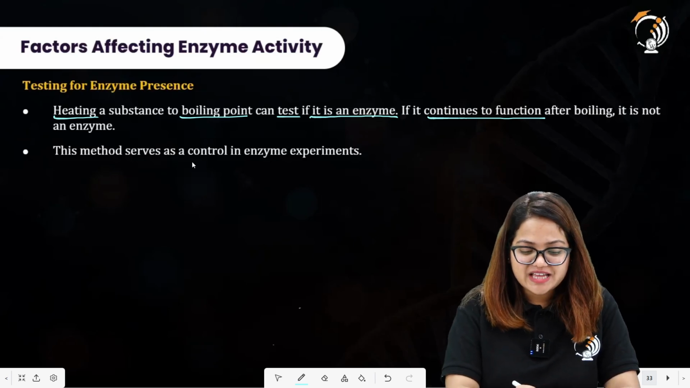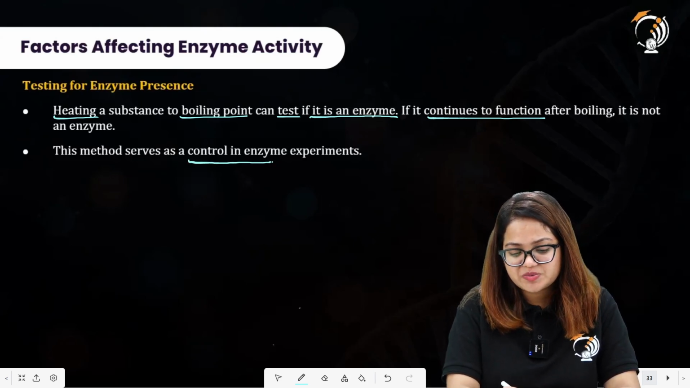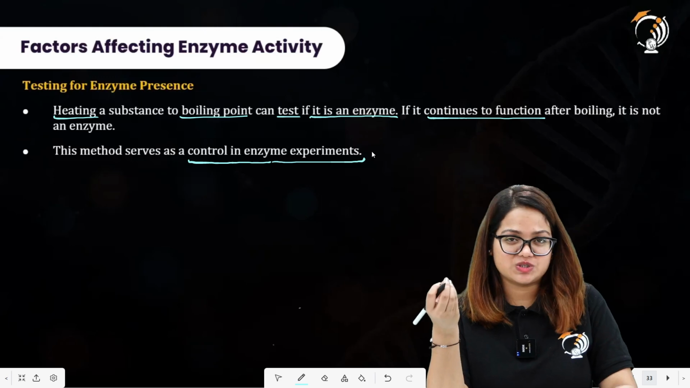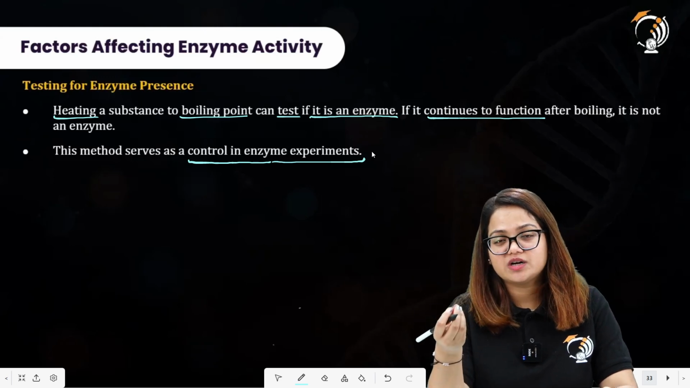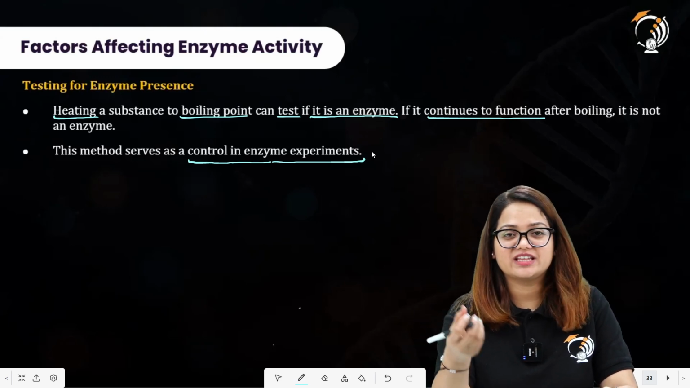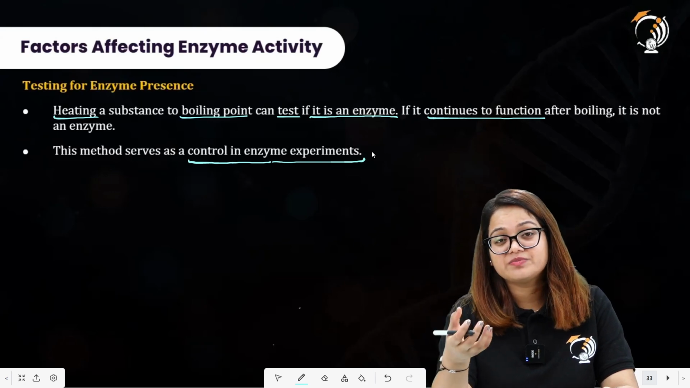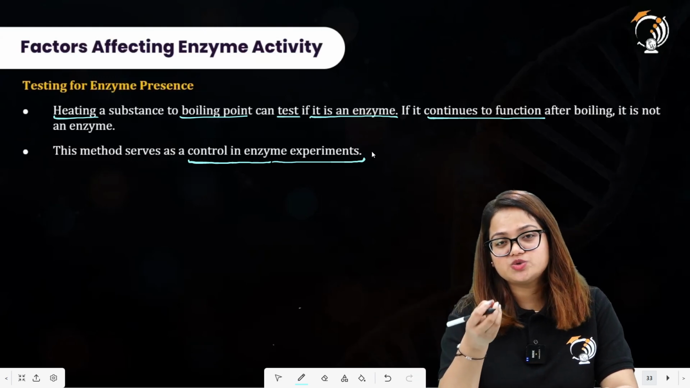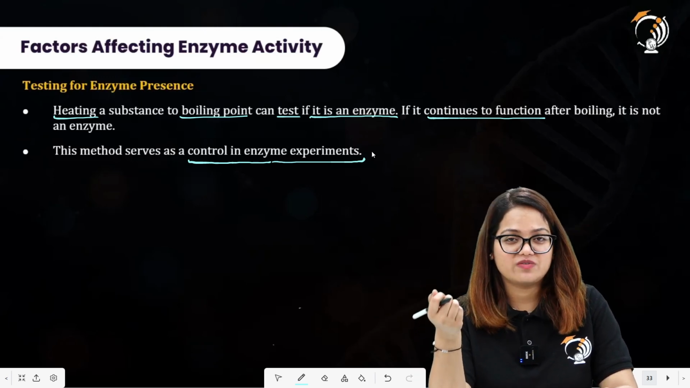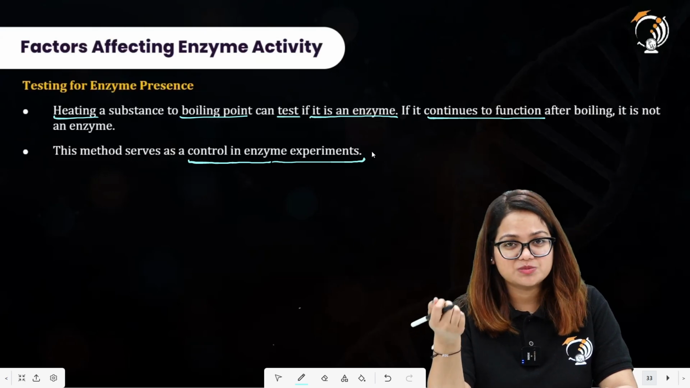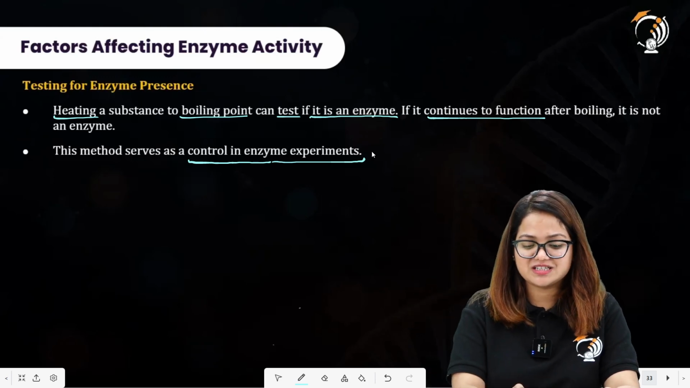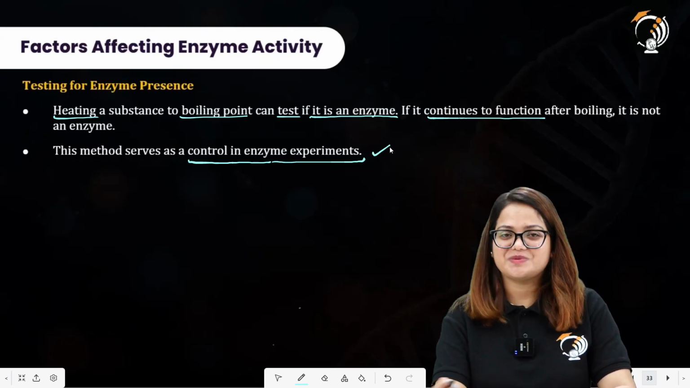This method also serves as a control in enzyme experiments. Whenever we are carrying out enzyme-catalyzed reactions, we allow them to carry out particular reactions at their optimum temperatures. Whenever we have obtained the desired product, we increase the temperature of the apparatus, and in this manner the enzyme stops working. So you can also say that this method serves as a control in enzyme experiments.